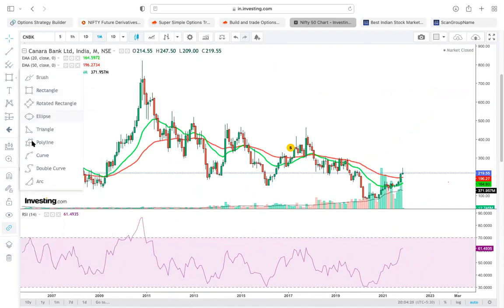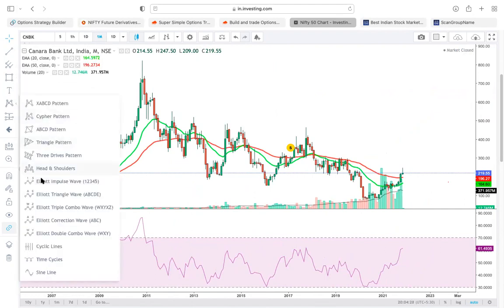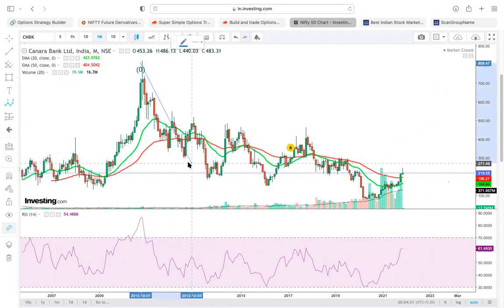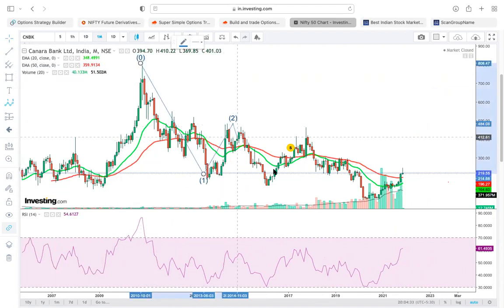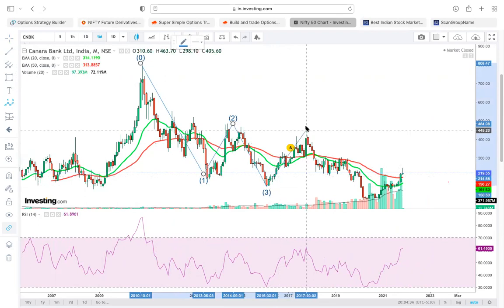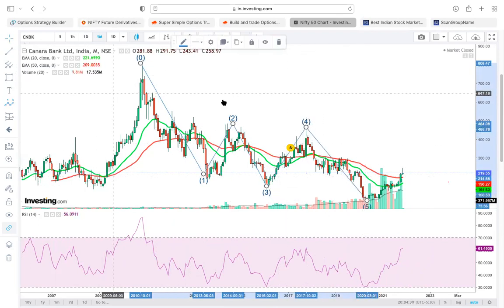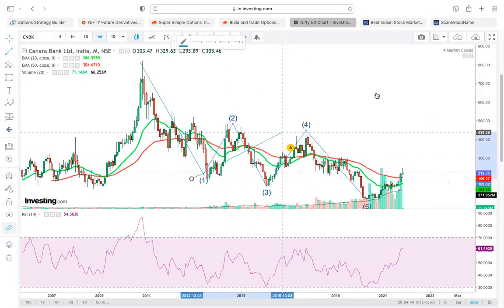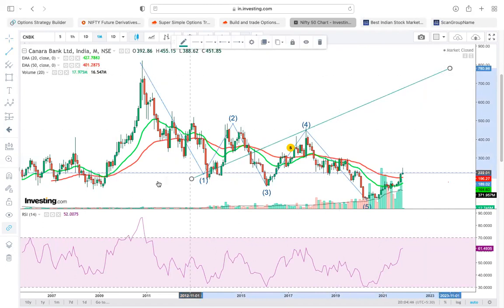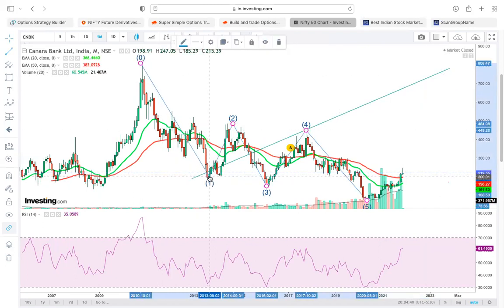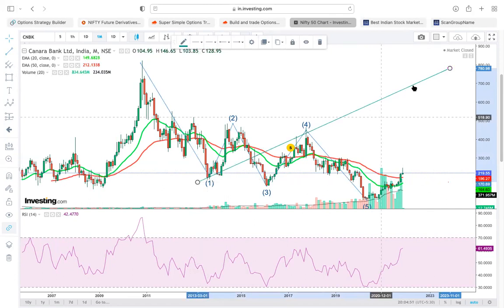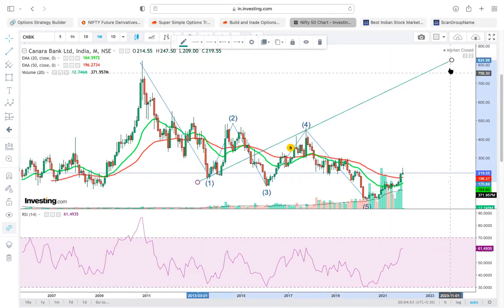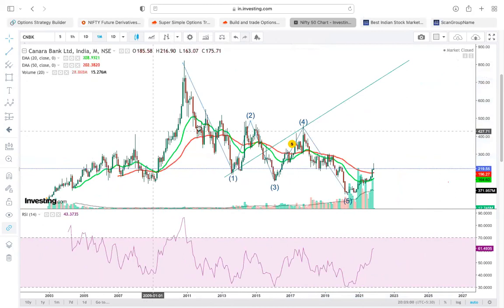So as for Elliott Wave, where is the wave? Wave 1, wave 2, wave 3, wave 4, wave 5. So let's take this one. As per Elliott Wave, Canara Bank may touch, as per the wave theory, the 750-800 zone, probably in another 1 year or 2 years. We never know. Maybe in 6 months also. We never know.